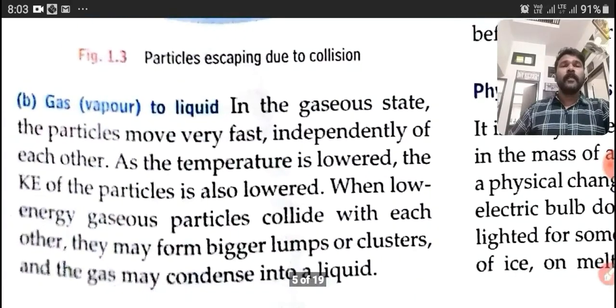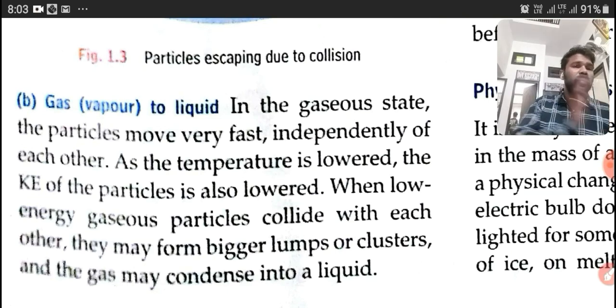In the gaseous state, the particles move very fast as they are arranged very loosely. As the temperature is lowered, here we are discussing gas to liquid, the kinetic energy of the particles also lowers. When low energy gaseous particles collide with each other, they may form bigger lumps or clusters, and the gas condenses into liquid.